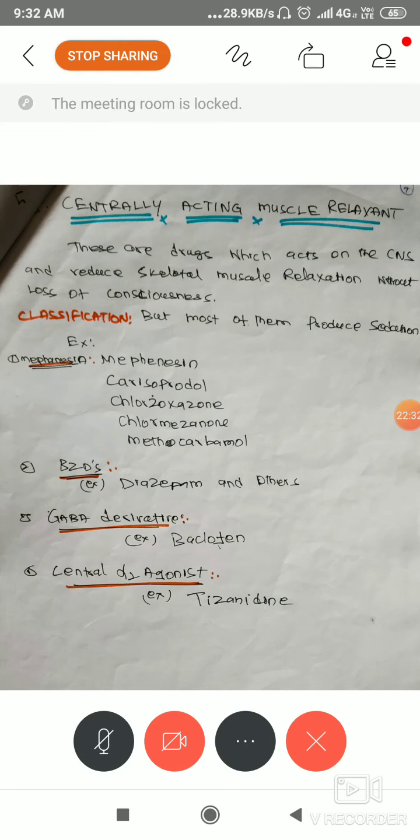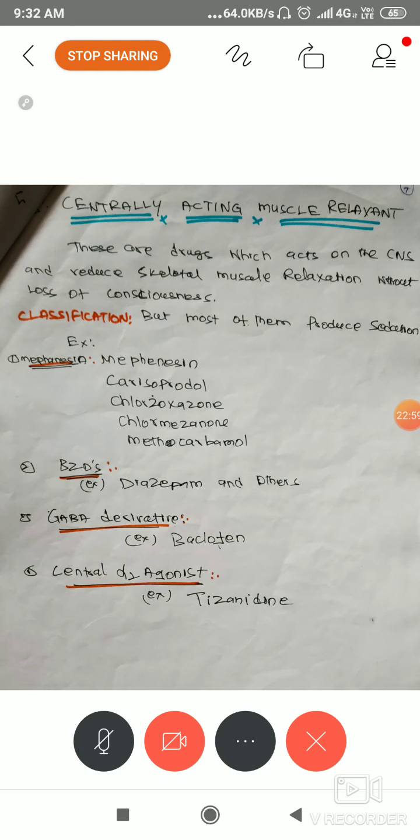This tizanidine we use clinically along with diclofenac, along with paracetamol, along with other NSAIDs. So tizanidine is commonly used because it is a newer drug.